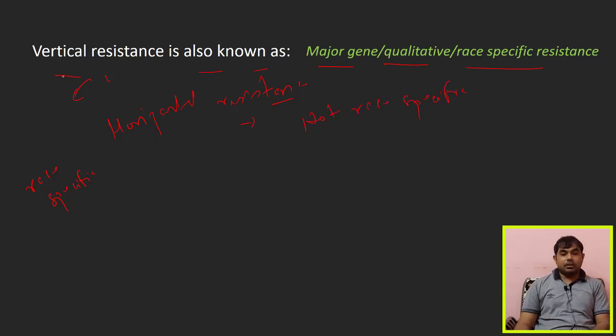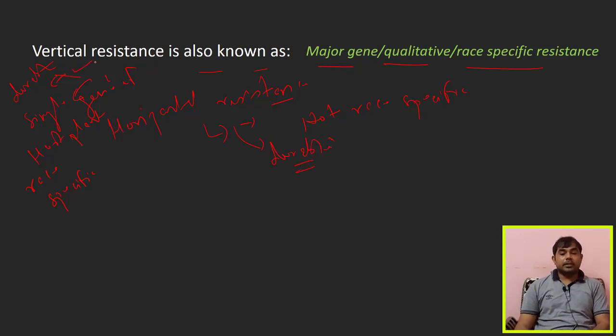Vertical resistance is governed by a single gene of the host plant, and horizontal resistance is governed by many genes of the host plant. Vertical resistance is not durable, and horizontal resistance is durable.